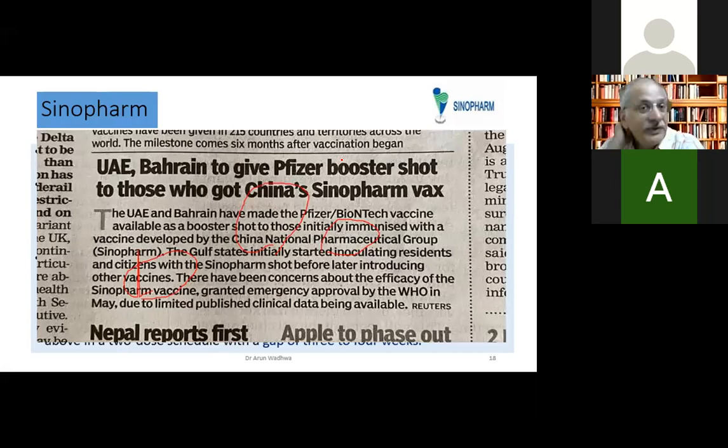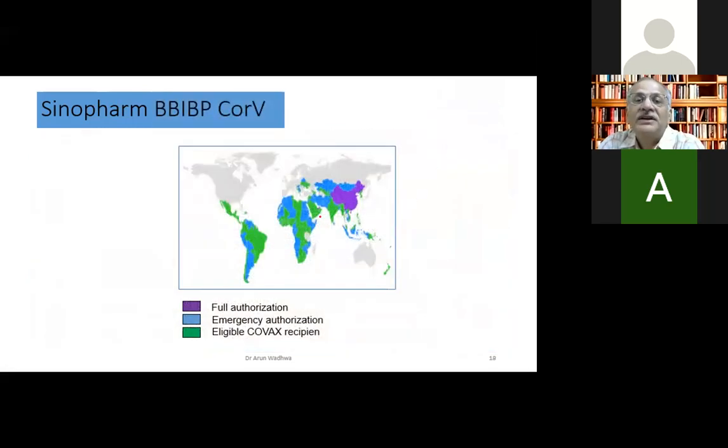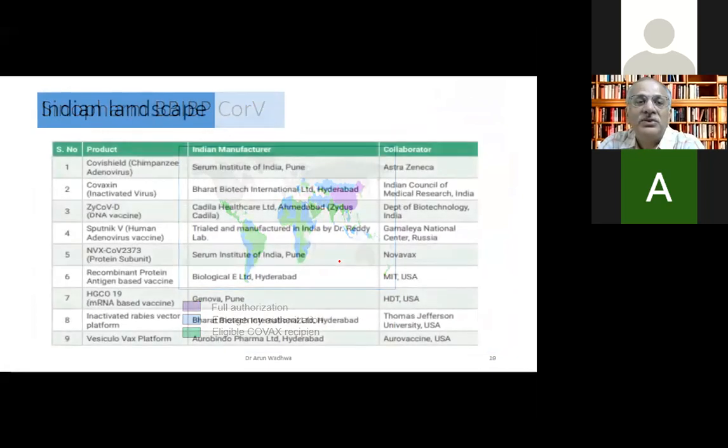So interestingly, you can see the Middle East has been using this vaccine, but they have said whoever has got the Sinopharm vaccine is eligible for a Pfizer booster dose after 6 months. So imagine you've taken the Sinopharm vaccine, 69% efficacy. So now you can go and take the Pfizer vaccine after 6 months of taking this. And this is also completely authorized only in China. The rest of the countries, it's emergency use.